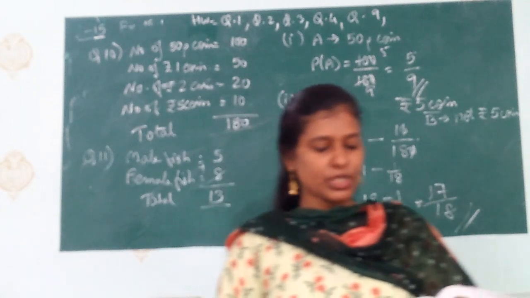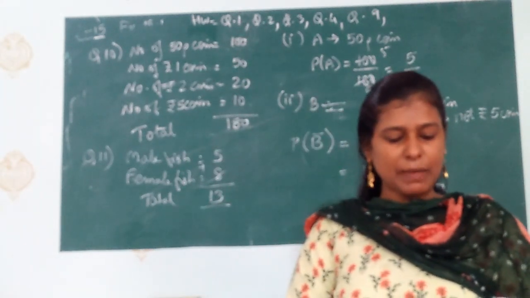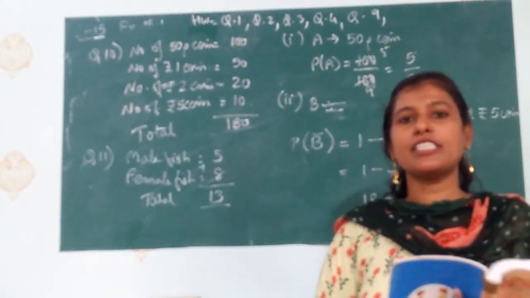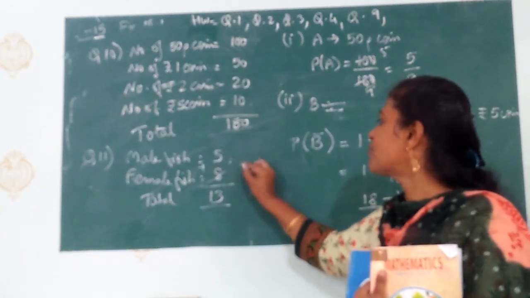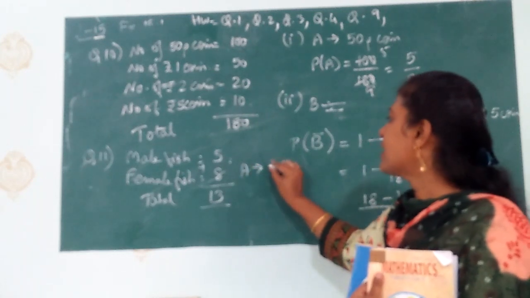Now what is the first question they have asked? That what is the probability that the fish taken out is a male fish? So probability of getting a male fish, that is, first we write what is A. A is getting a male.